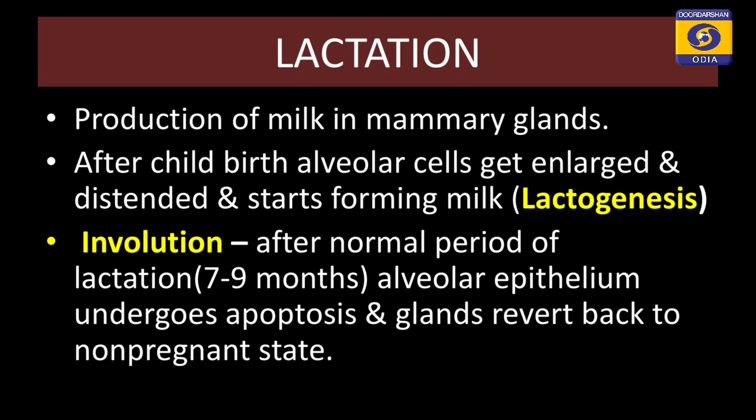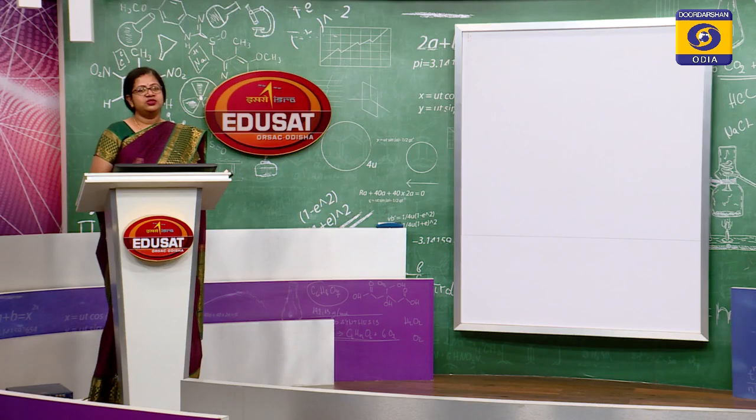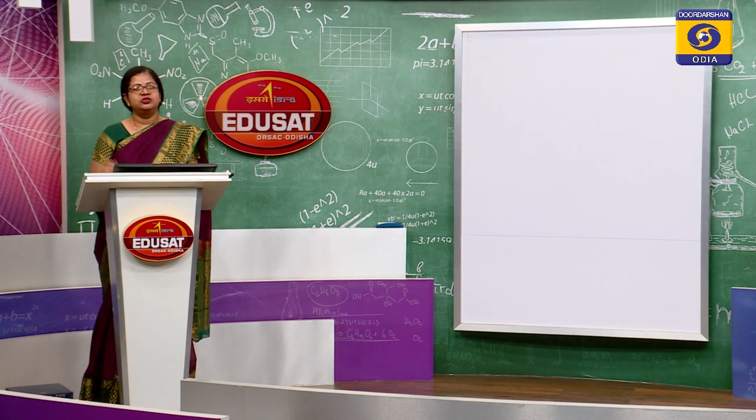That is called involution. Lactogenesis is the formation of milk from the mammary glands, and involution is the apoptosis of those glands that were active during lactogenesis, to revert them back to the normal state.